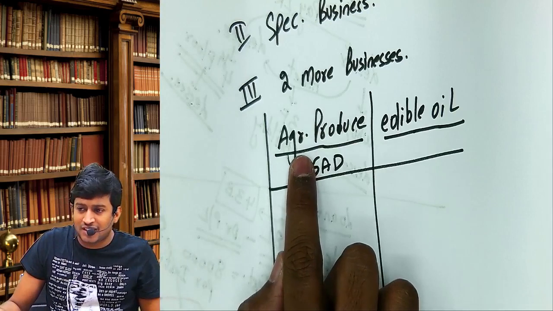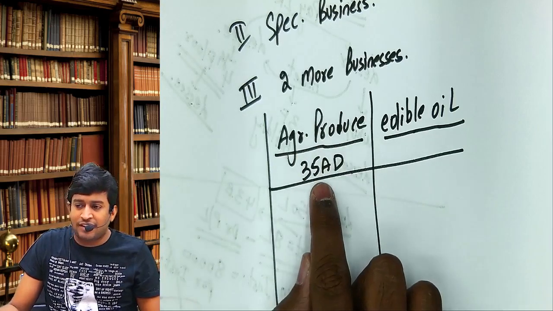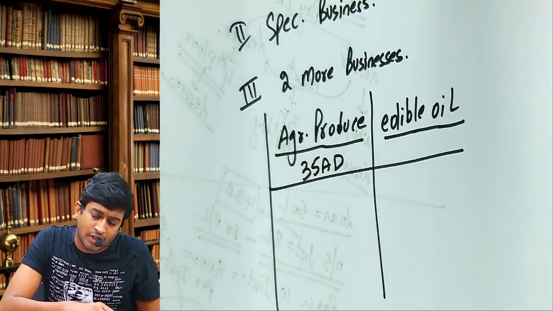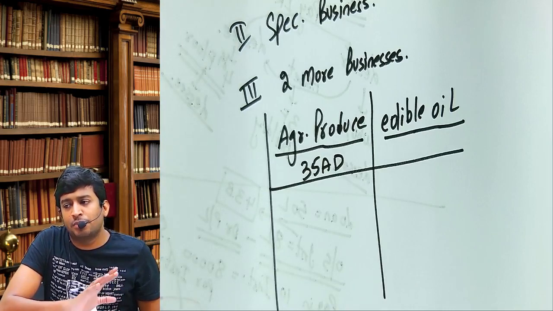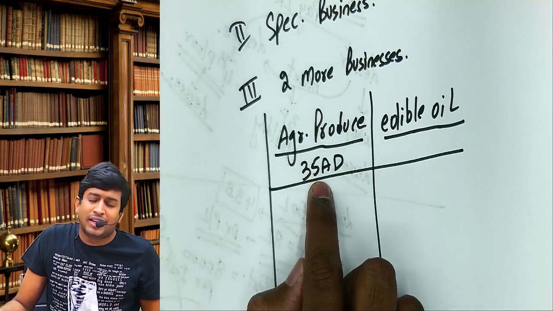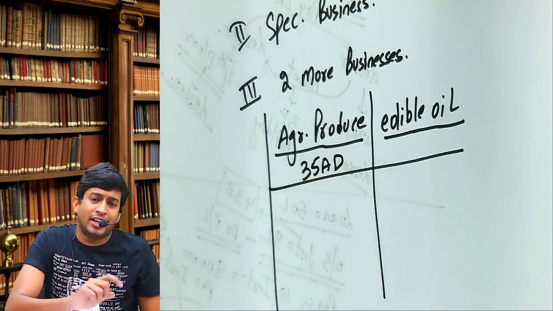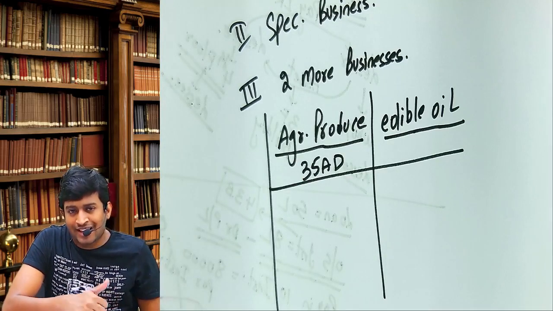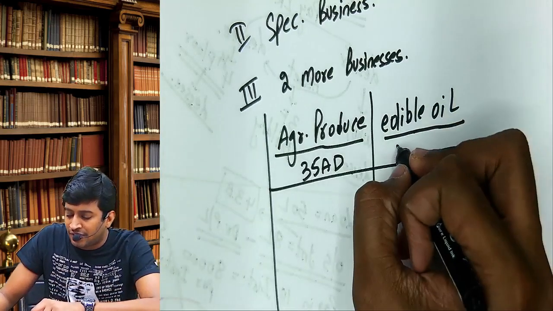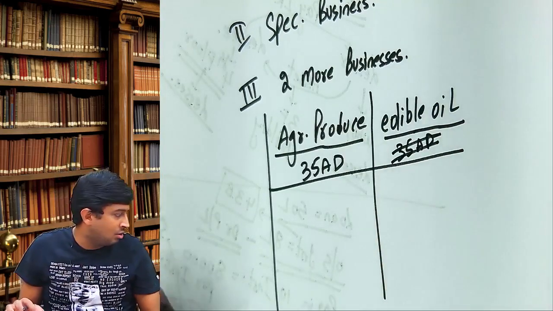Under that, one of the businesses is agricultural produce, and the benefit given under 35AD is you can not only debit revenue expenditures to P&L account, you can also debit capital expenditures to your P&L account. If you are into 35AD businesses, specified businesses, I can debit revenue as well as capital expenditure. Edible oil is not 35AD. I will be covering that, don't worry.